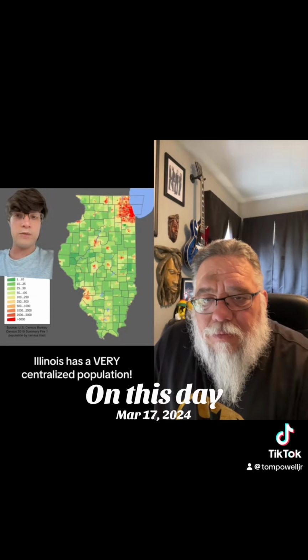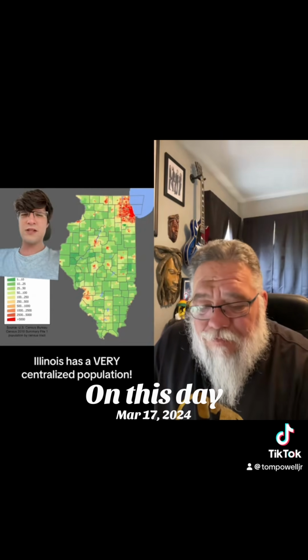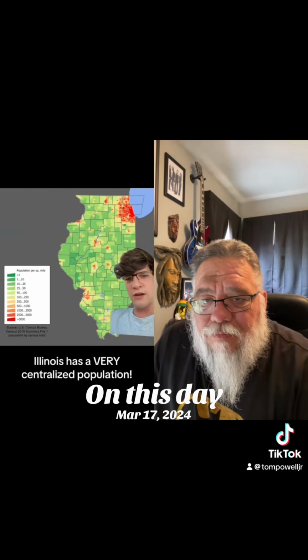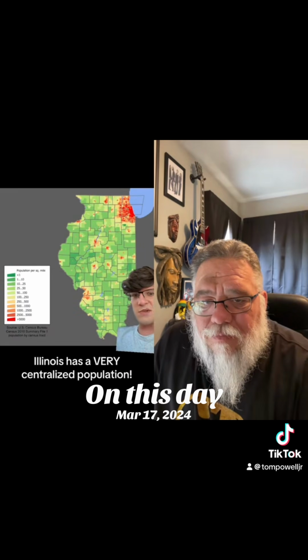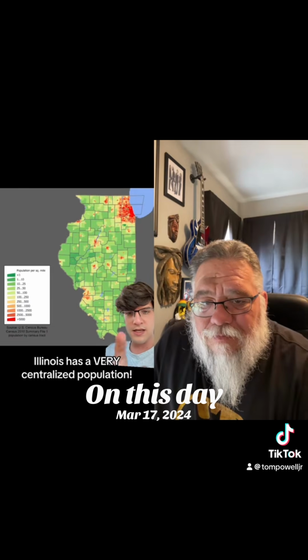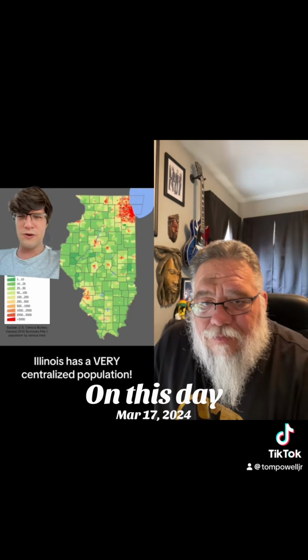So again, it's one of the most centralized U.S. states. Really interesting to see this considering how different it is from Indiana and Ohio and even Michigan and Wisconsin. Like the fact that Illinois has so many just empty counties. It has 102 counties and the least populated one is right here. That's Alexander County. But yeah, Illinois, really interesting state.